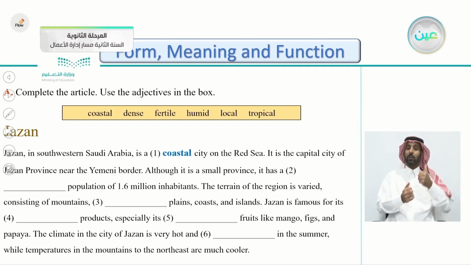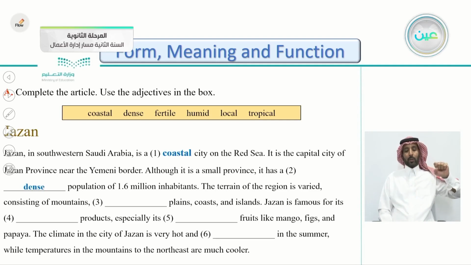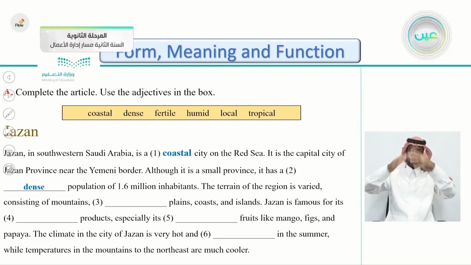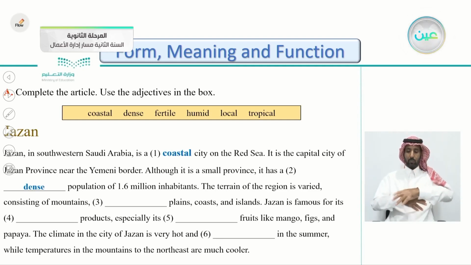So we're describing the population. It has a population of 1.6 million inhabitants. So how do we describe the population? Dense, fertile, humid, local, or tropical? Very good. It has a dense population. It means too many people there. Dense population of 1.6 million inhabitants. The terrain of the region is varied. Varied means different. Is varied, consisting of mountains, plains, coasts, and islands.